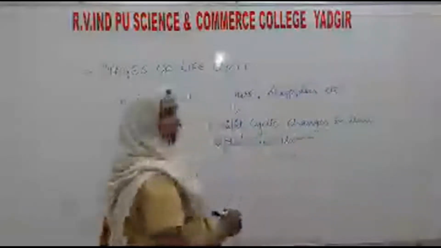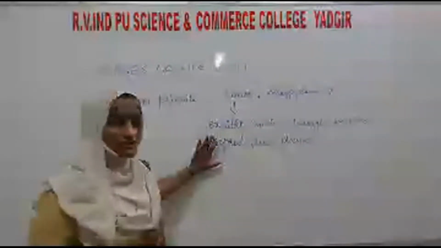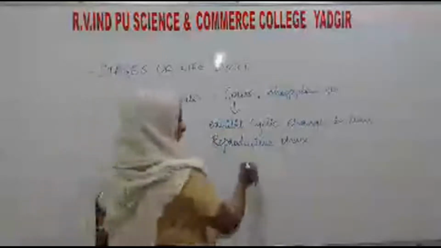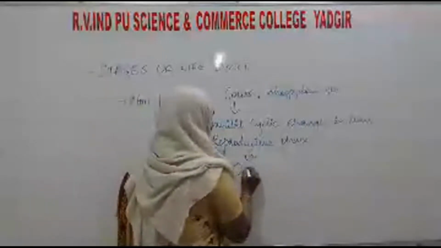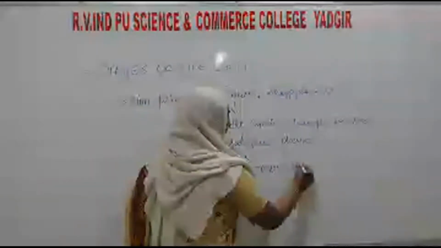And among the non-primates, the changes which occur during the reproductive phase are known as the estrous cycle. That cycle is known as the estrous cycle.